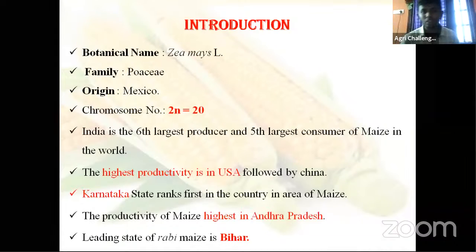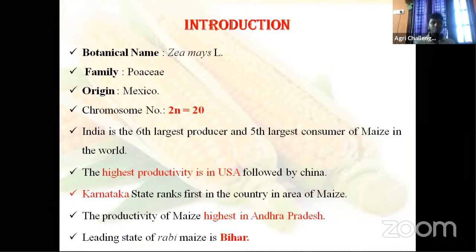Unfortunately or fortunately, in most of the crops, especially field crops, our productivity in the Indian condition is very low, because there are so many concerns we will discuss at the correct time. In case of maize, our productivity is very far away compared to the world average. But in case of production, we are 6th in rank. Remember that. The highest productivity is in USA, followed by China.